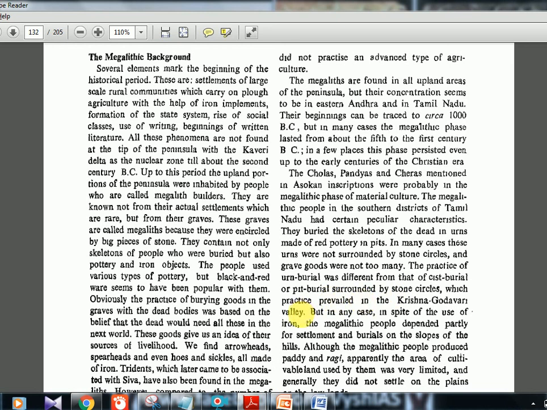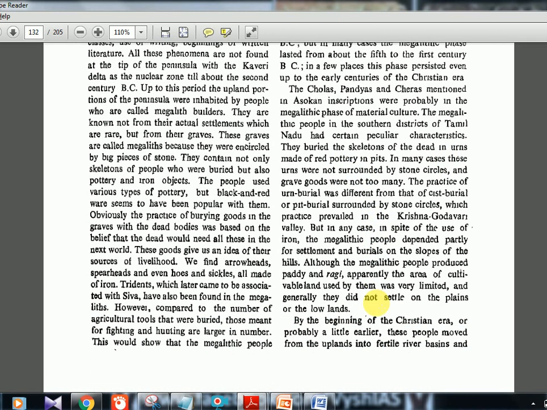So they are telling above that in the Deccan region, Krishna Godavari, they had this pit burial or whatever, but it was different in the south, in the Tamil Nadu region and all, where it was urn burial in red pottery. Okay, but in any case, in spite of the use of iron, the megalithic people depended partly for settlement and burials on the slopes of the hills. Okay, so they were on the slopes of the hills, not on the plains.